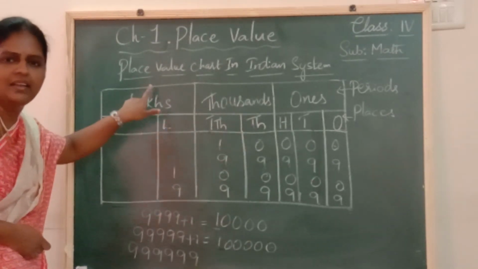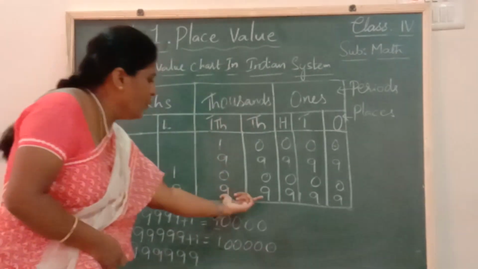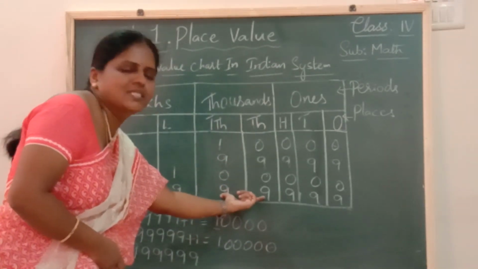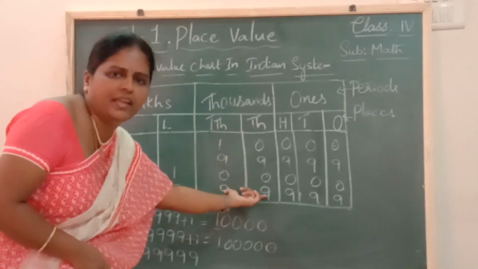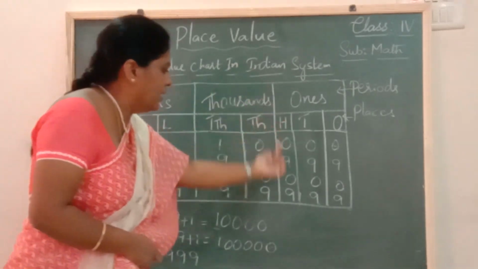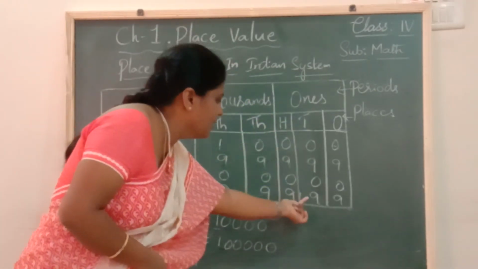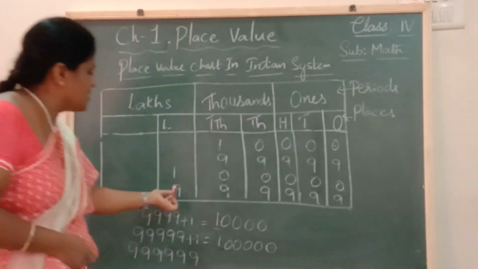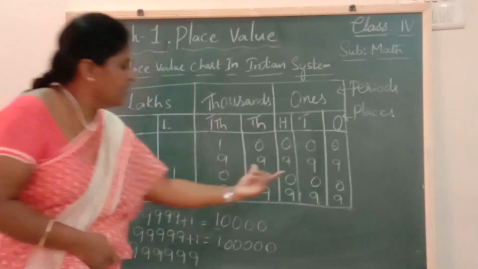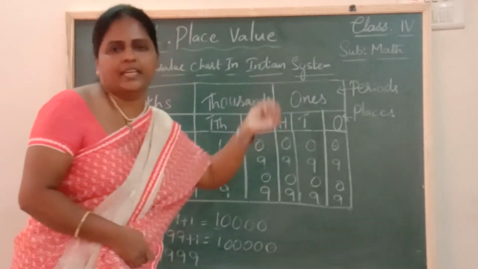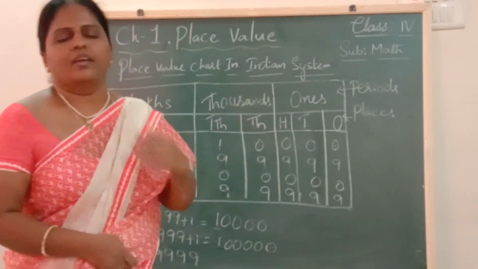So 9 lakhs. And then 2 digits. Thousands and 10,000s come under thousands period. So read them together. 99 thousands. And then 999. So this is called as 9 lakhs, 99 thousands, 999. This is the way you should read the numbers, children.